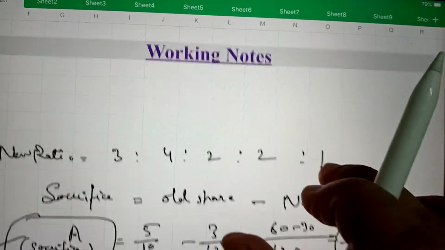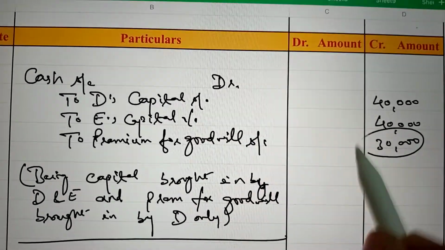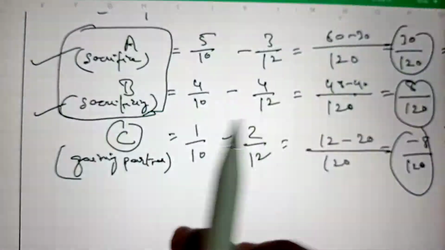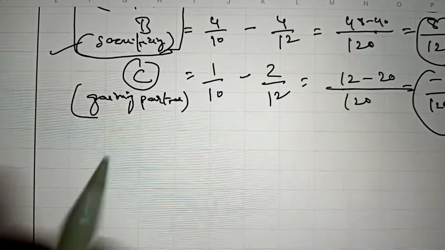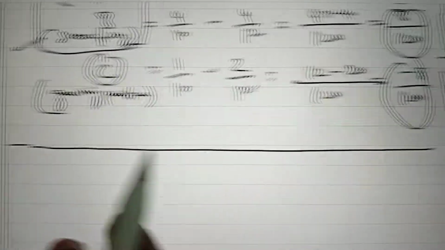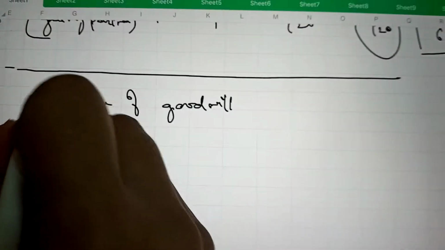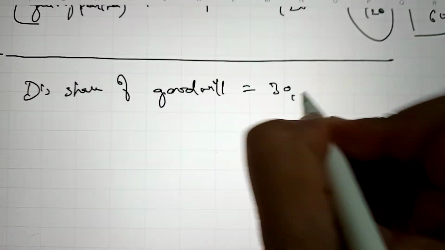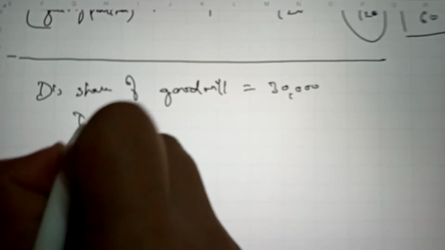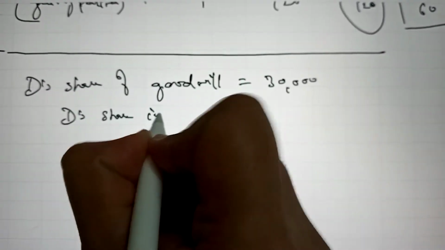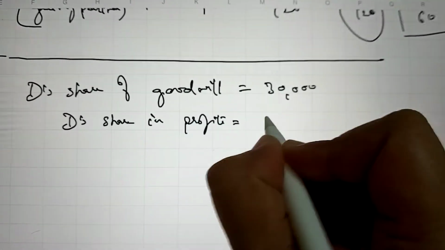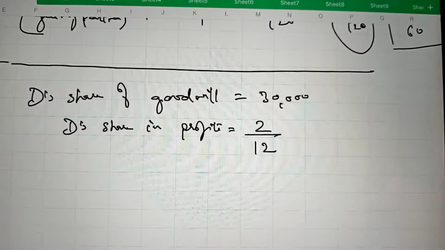Here the share of goodwill of D is given, 30,000, and D's share in profits is given 2/12.